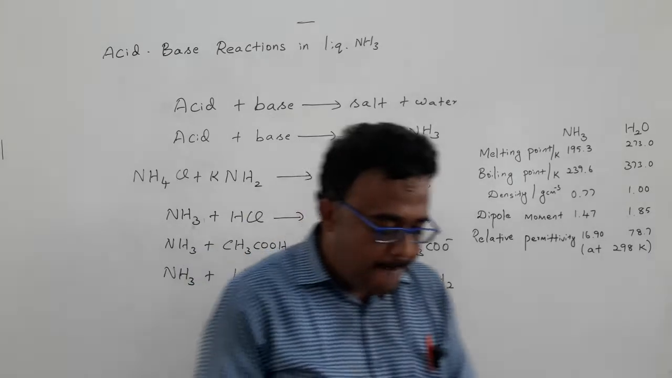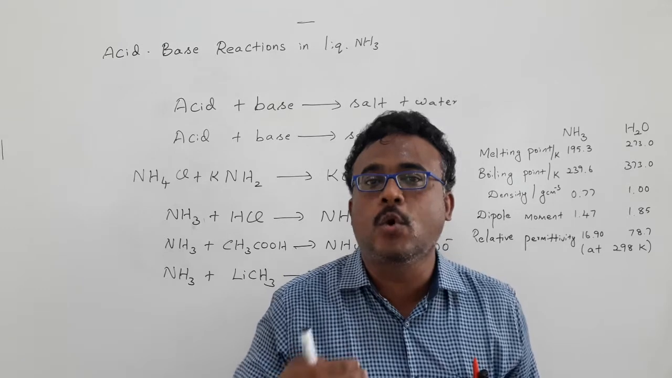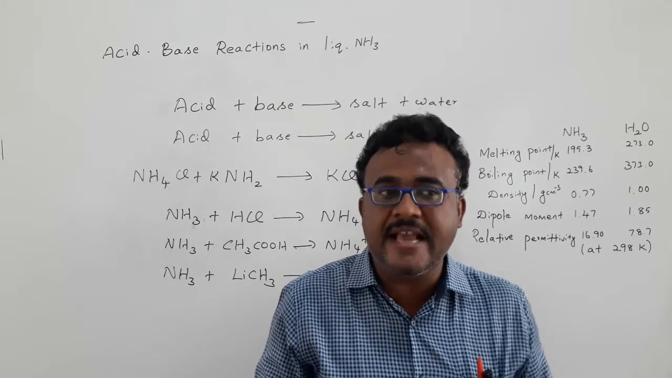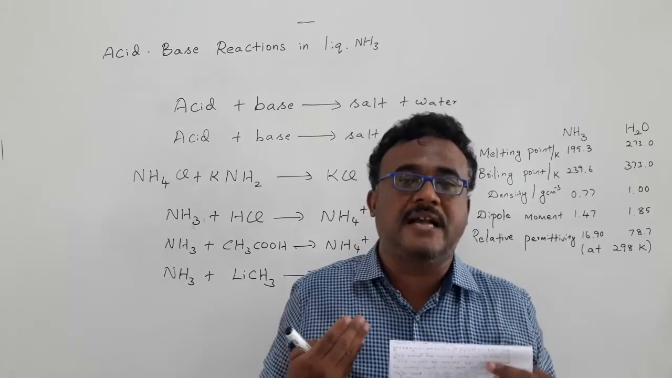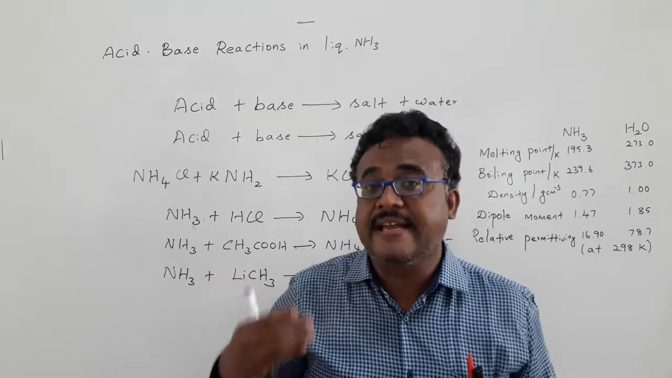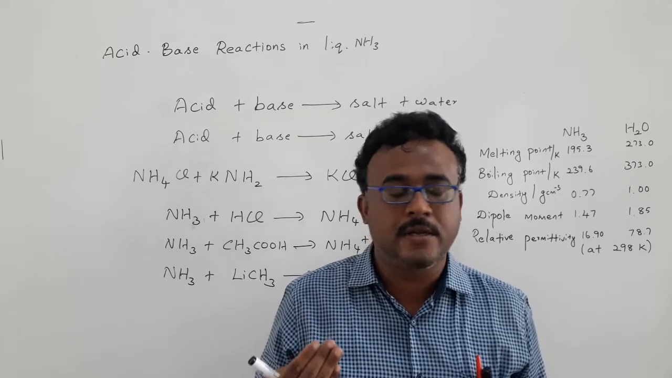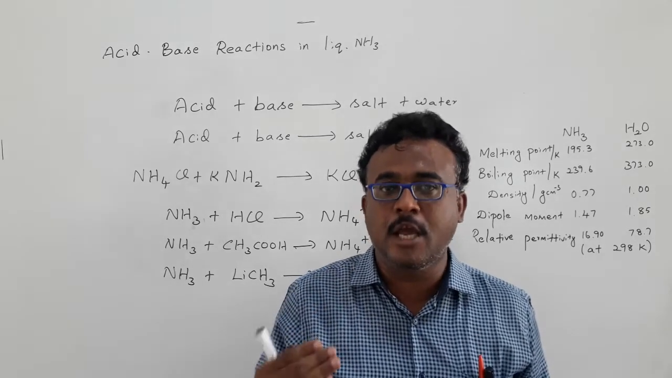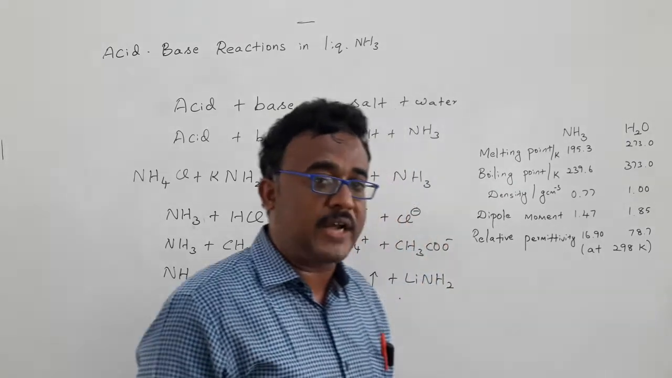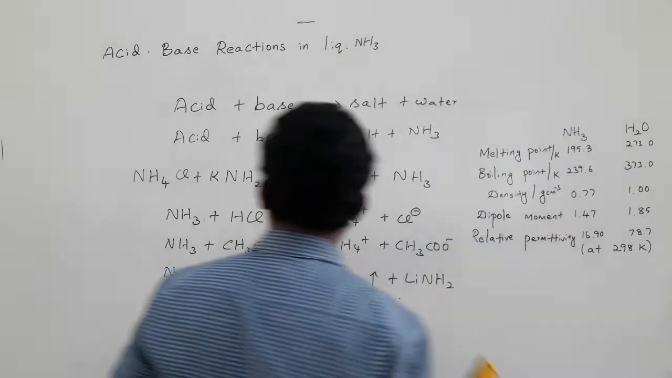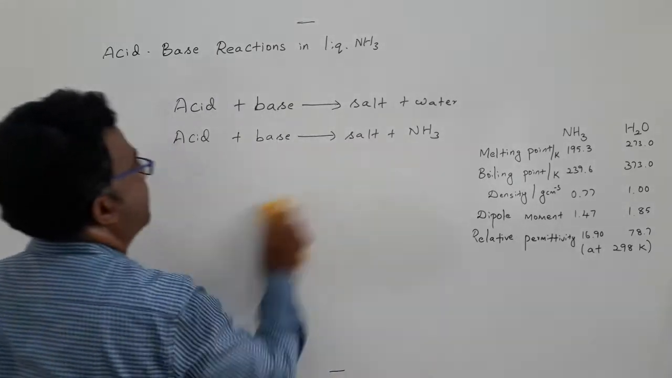At the same time, ammonia has a greater tendency to take up protons than to donate protons. It likes to take up protons. Water has both properties: it can give a proton as well as accept a proton. But ammonia has a greater tendency to accept a proton than to donate one. The proton-donating ability of ammonia is lesser than its accepting property.